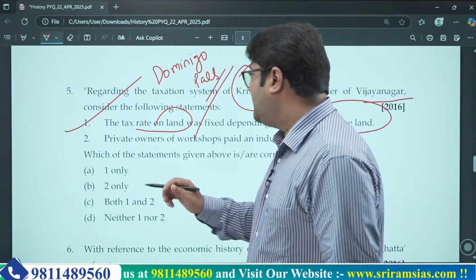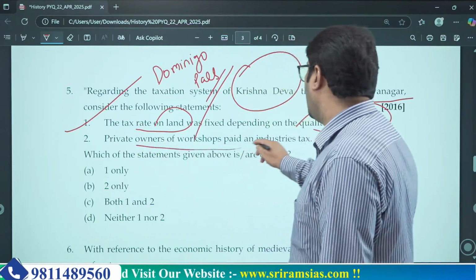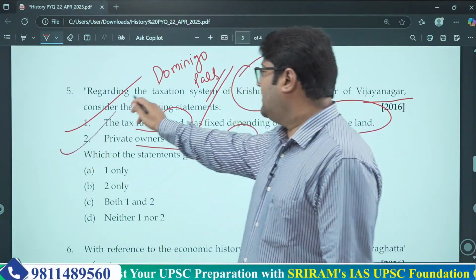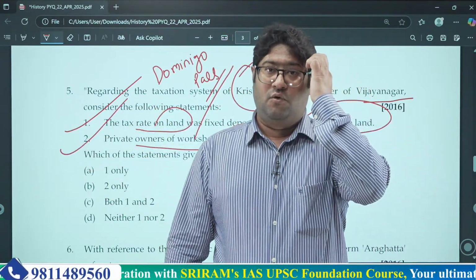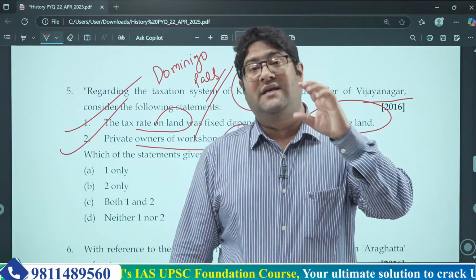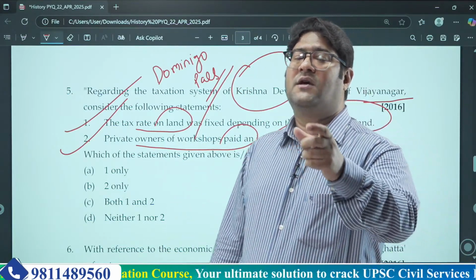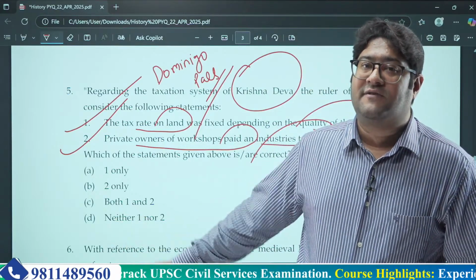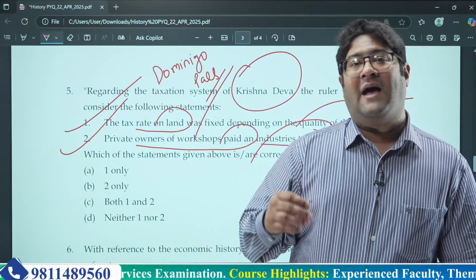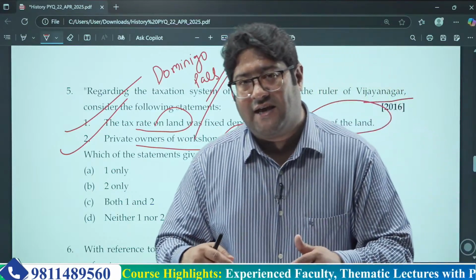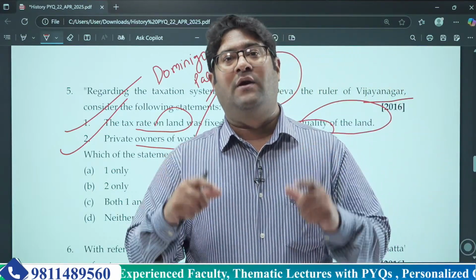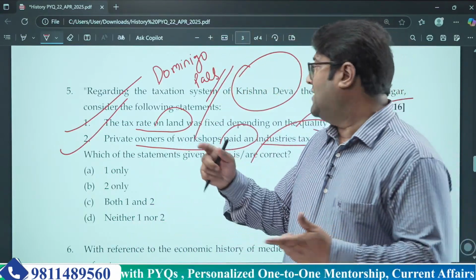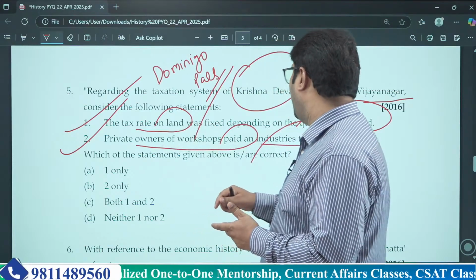Now, what about the second statement? Private owners of workshops paid an industries tax. Of course. See, they were merchant guilds, and they used to run workshops. These workshops used the government's administrative machinery to secure a certain level of security for their own business and all those things. For that they had to pay tax. So that's why private owners of workshops paid an industries tax.